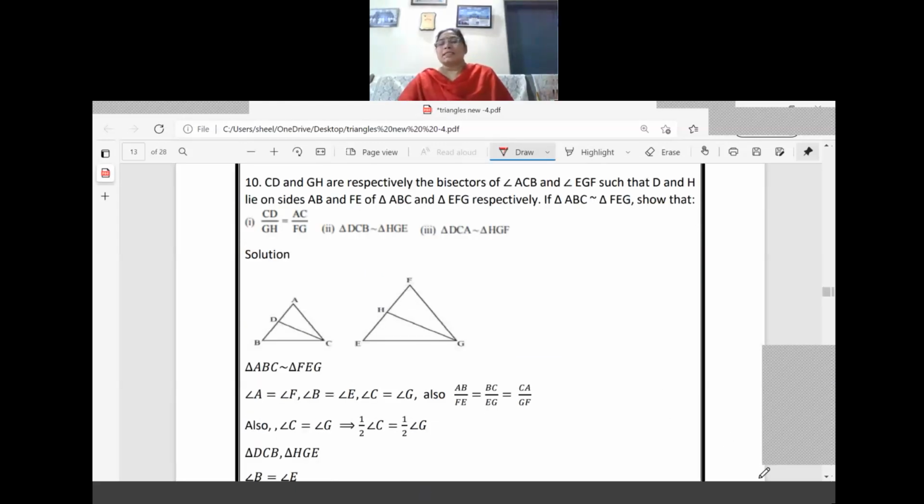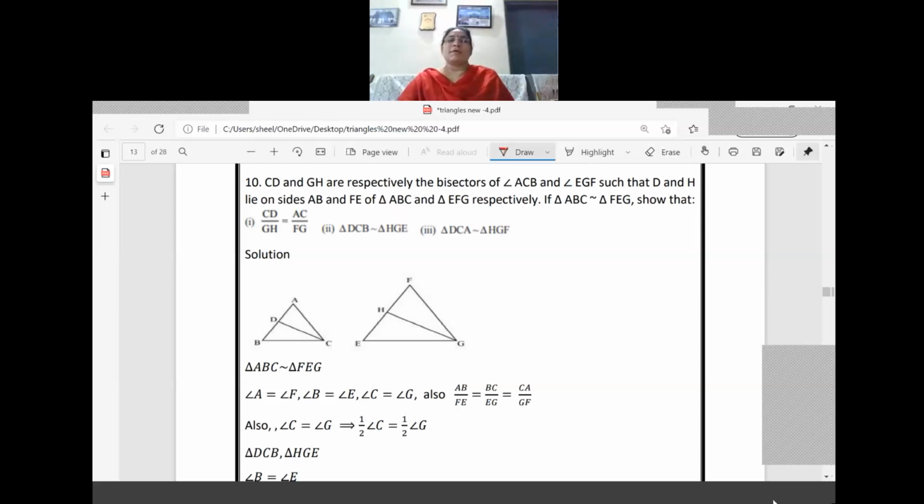The question number 10. CD and GH are respectively the bisectors of angle ACB and angle EGF, such that D and H lie on the sides AB and FE of triangle ABC and EFG respectively. If triangle ABC is similar to triangle FEG, show that CD by GH equals AC by FG, and triangle DCB is similar to triangle HGE, then triangle DCA is similar to triangle HGF. So here we have to prove three things. One is corresponding sides and another that two pairs of triangles are similar.